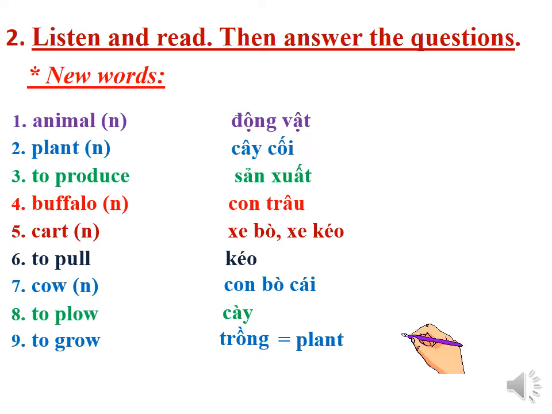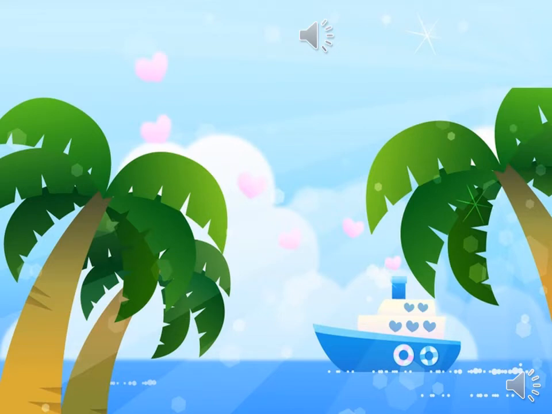Now again: animal, plant, to produce, buffalo, cart, pull, cow, plow, grow, plant. Now listen again and read silently.